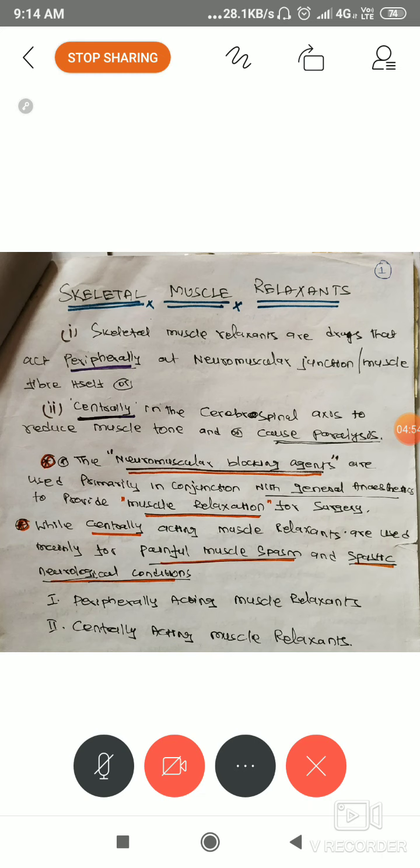If you want to make an incision, the muscle should cooperate and be in a relaxed form. Suppose for a cesarean section or for performing any GA surgery, that muscle should be fully flexible, relaxed. Then only can we easily perform the surgery.